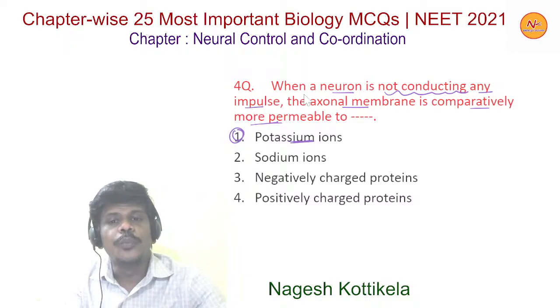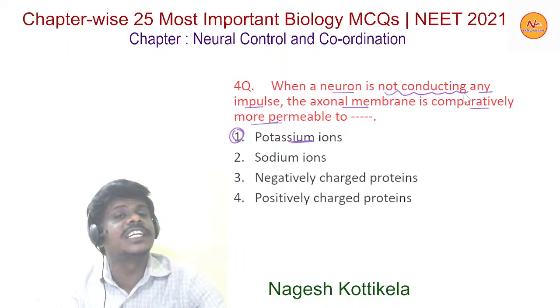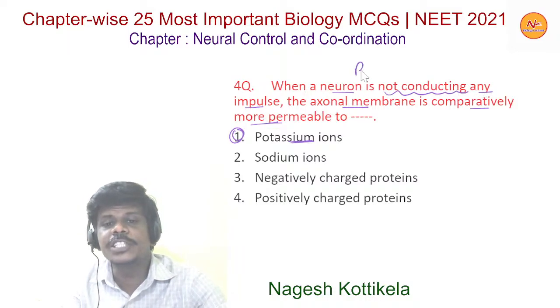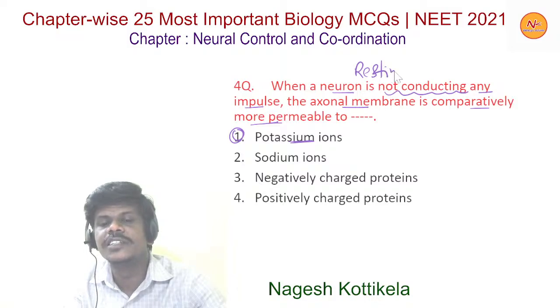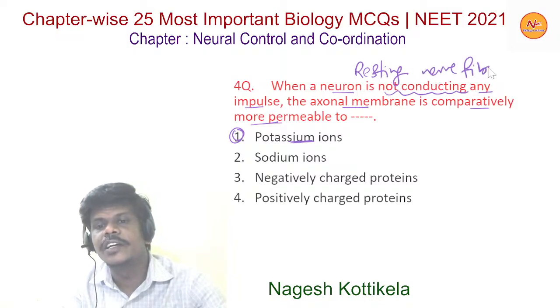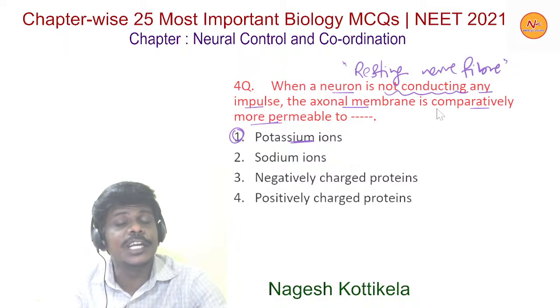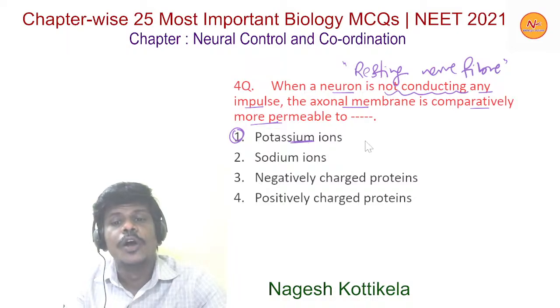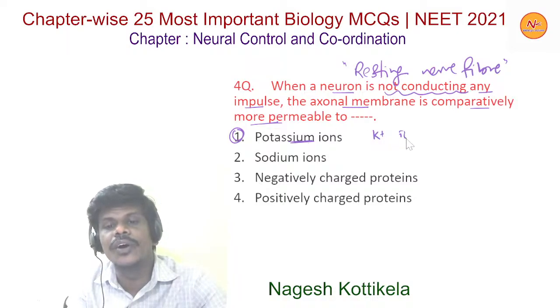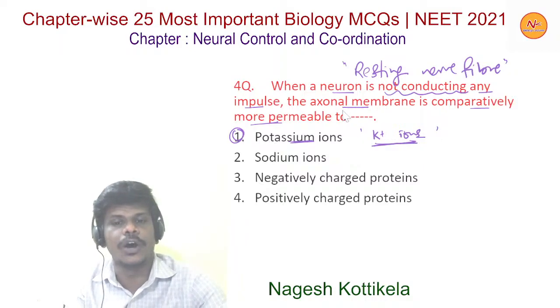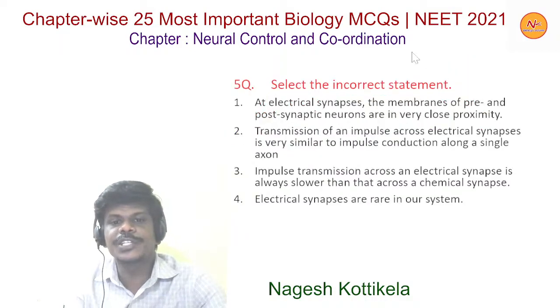When a neuron is not conducting any impulse, it means it is resting. When it is not conducting any impulse, it is called a resting nerve fiber. So the axonal membrane is comparatively more permeable to potassium ions. This is the right option, the first one. Now moving to the next, question number 5.